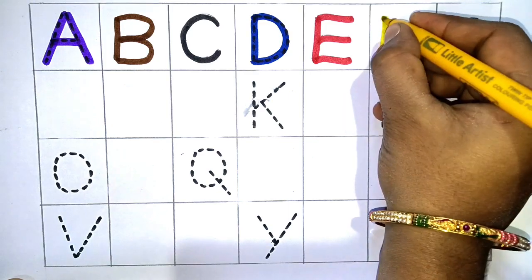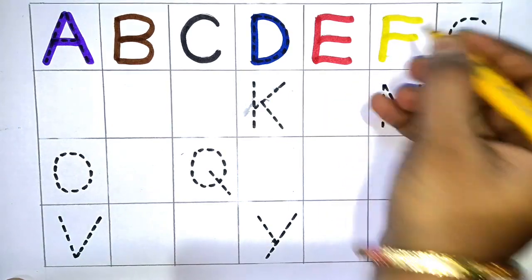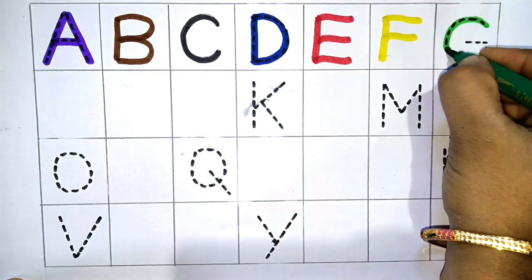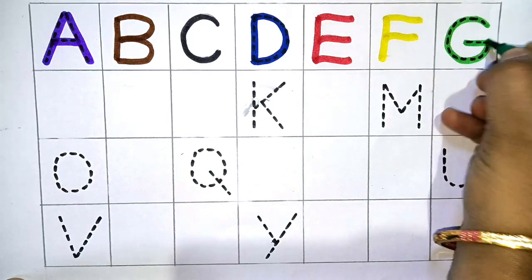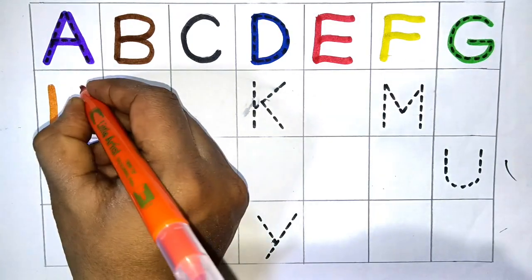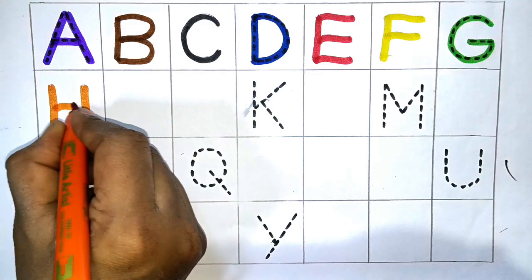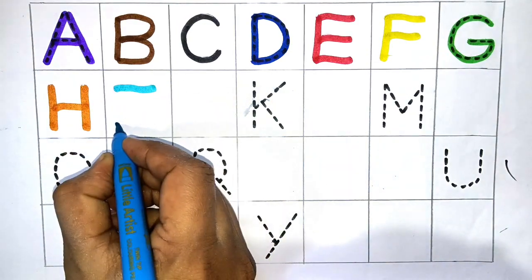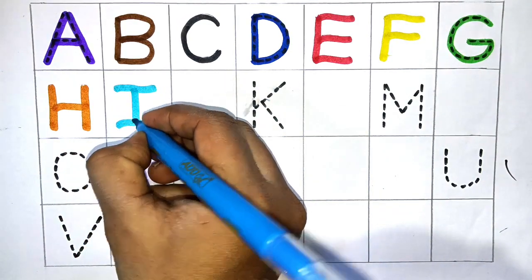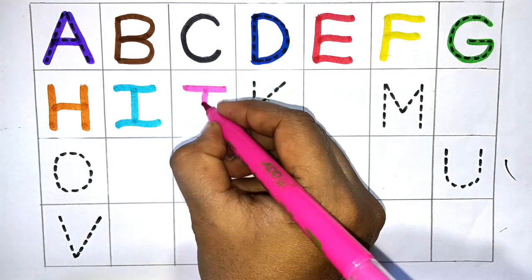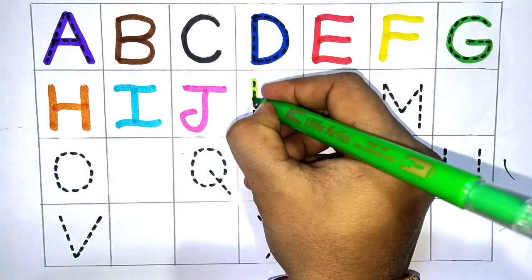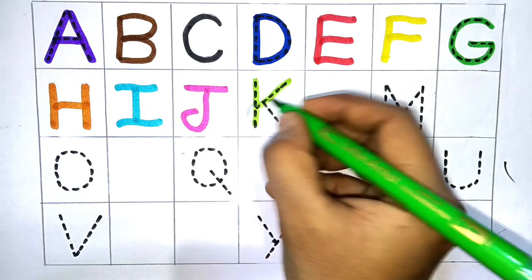Next F. F for fingers. Next G. G for gorilla. Next H. H for hand. Next I for ink. Next J. J for juice. Next K. K for king.